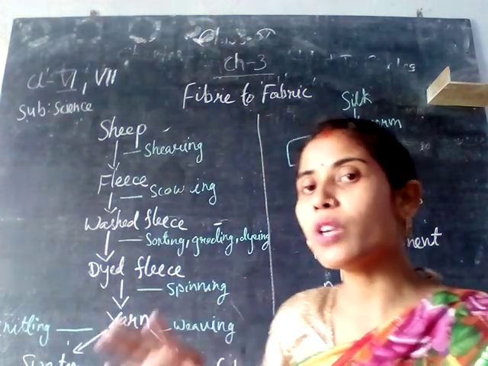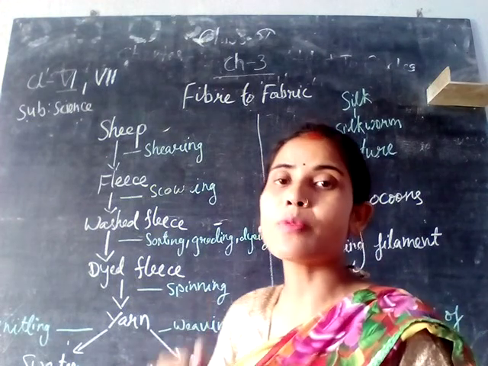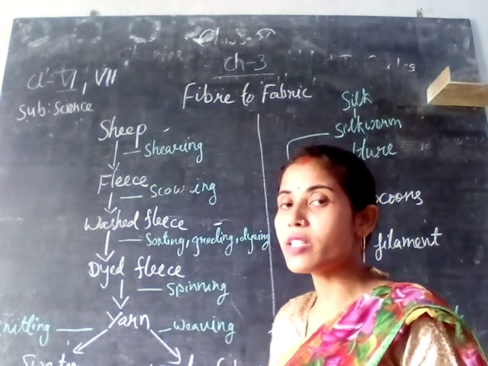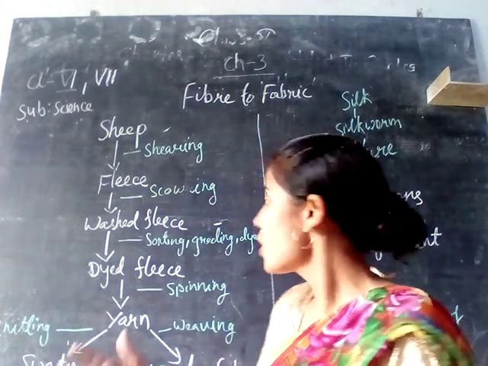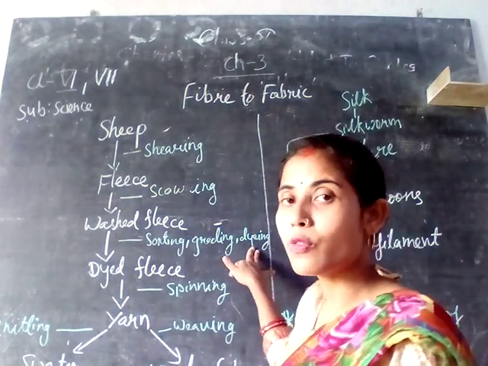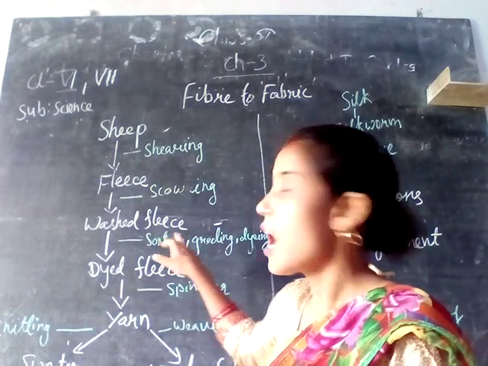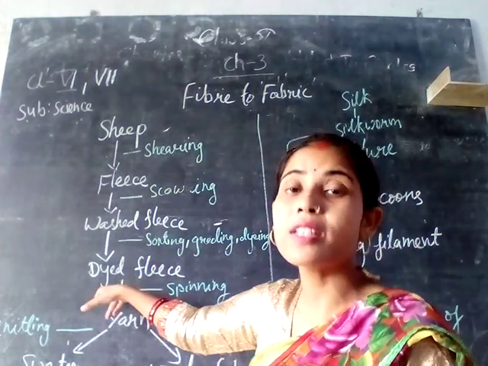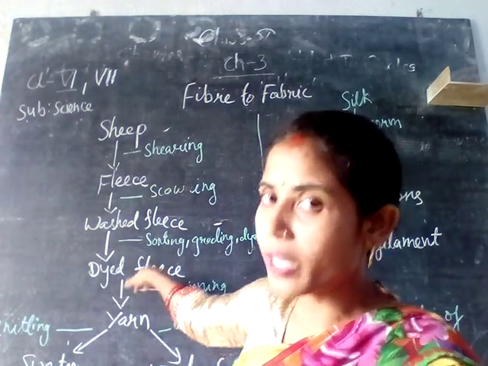The fleece of the sheep is also colored for obtaining different types of fibers, like woolen fibers as well as sweater fibers, in different colors. So the dyeing process is there for coloring the fleece of the sheep. After the dyeing, we have obtained the dyed fleece, which means different colors of the fleece have been obtained.